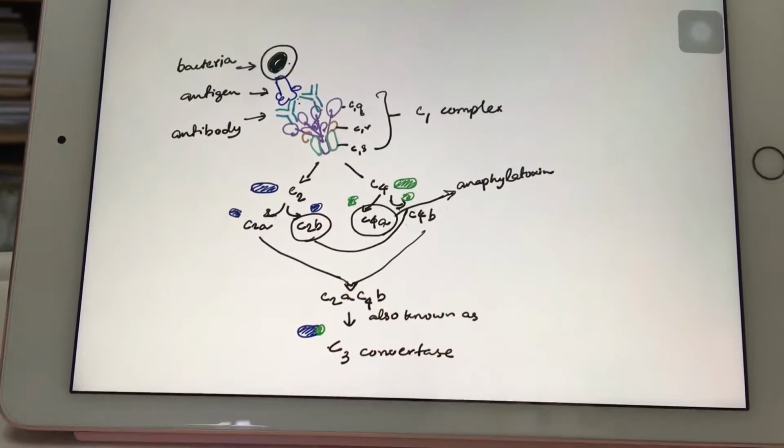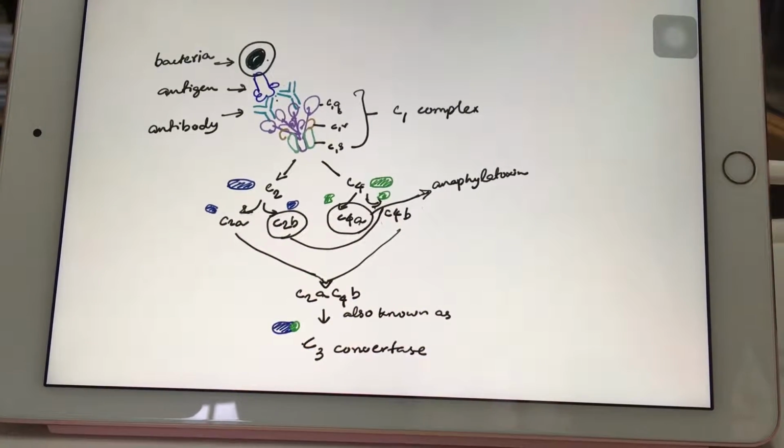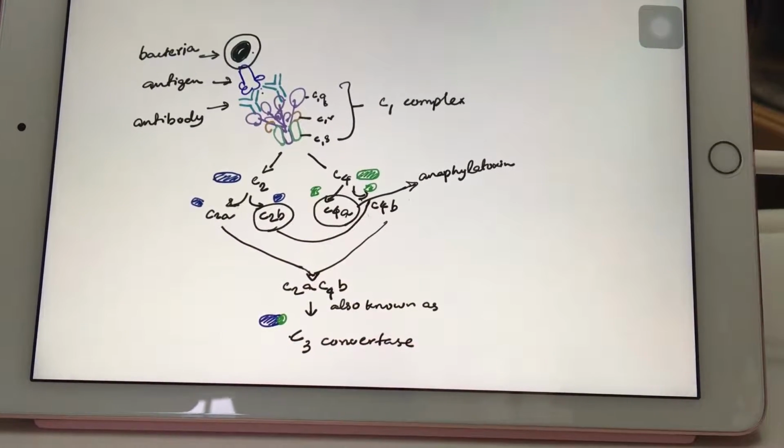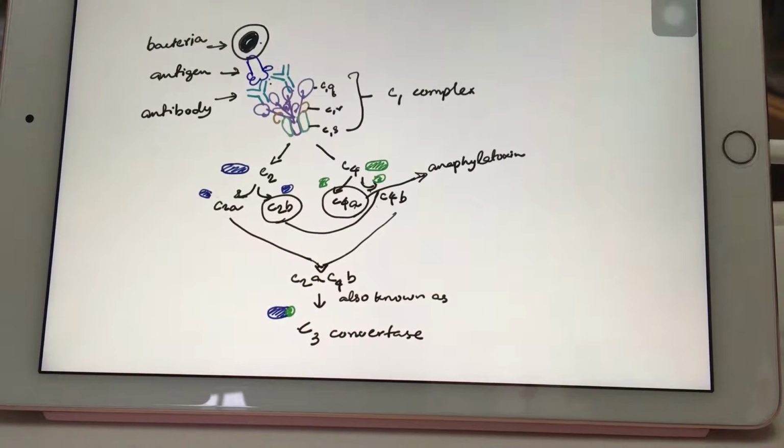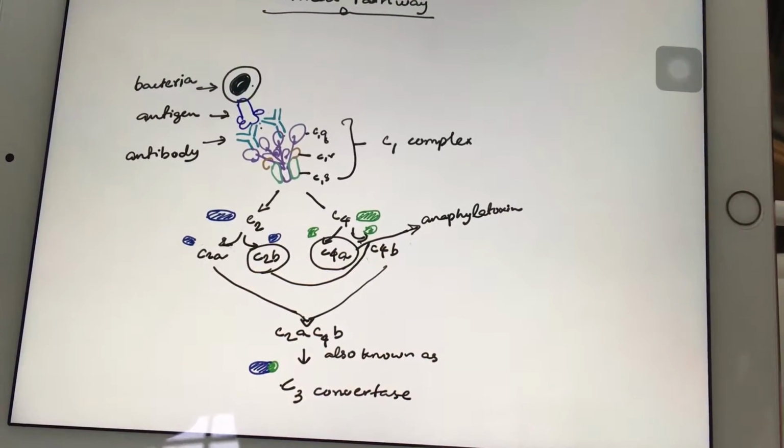Today I would like to share about the complement cascade system. There are three complement pathways: the classical pathway, the alternative pathway, and the lectin pathway. First, I would like to talk about the classical pathway.